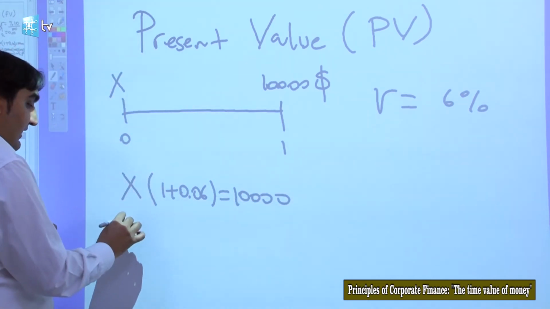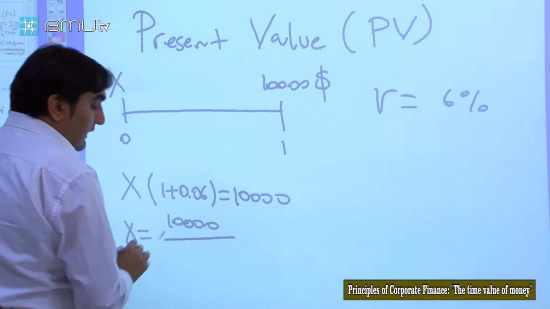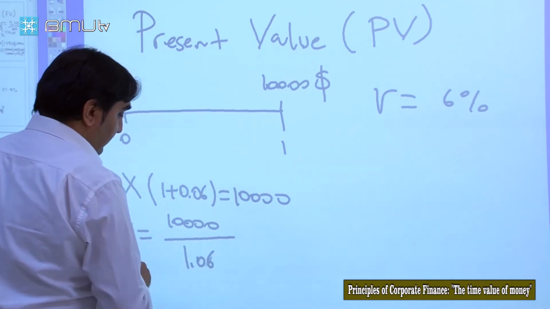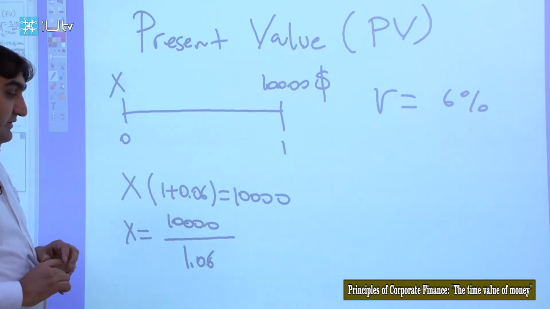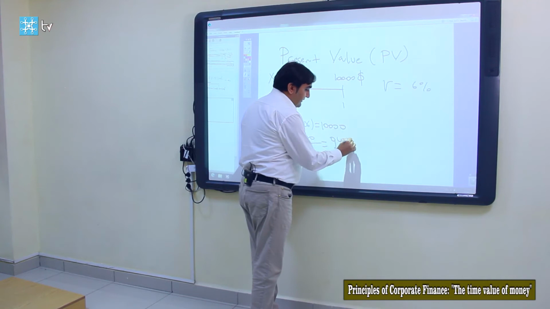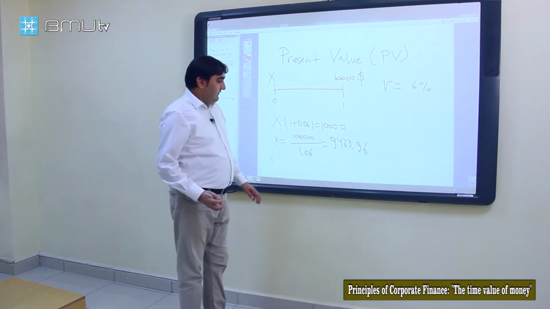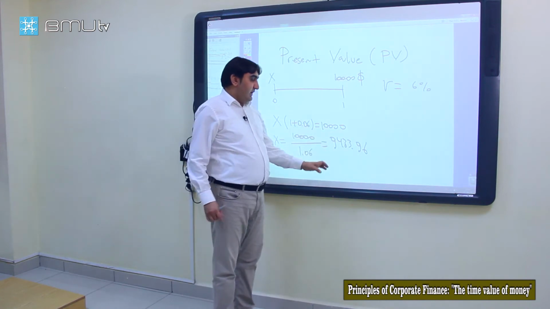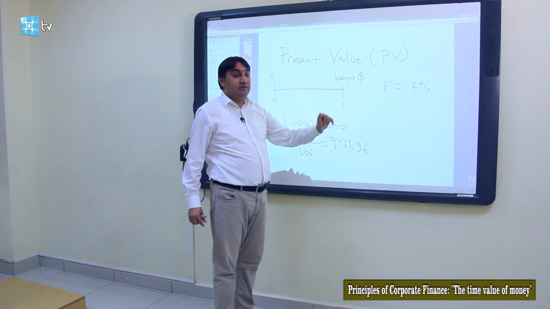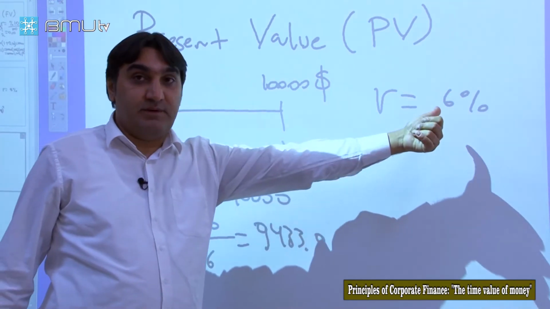So present value X is calculated as 10,000 divided by 1.06, and this is 9,433.96. So if we invest $9,433.96 today, it will grow up to 10,000 in 1 year at a 6% interest rate.